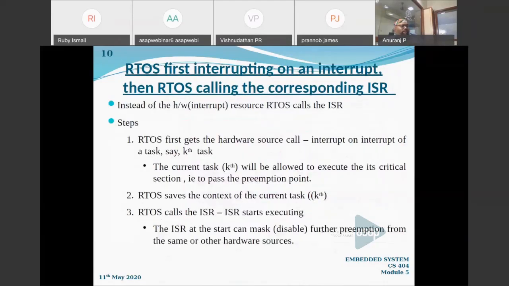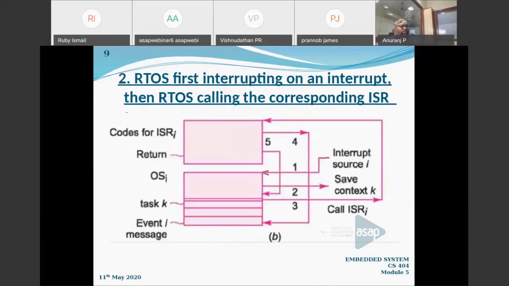And in the second step, as usual, what happens? RTOS saves the contents of the current task, right? That kth task's contents should be saved. Where will it be saved? It will be saved in the operating system memory, right? So you can see that in the second step, the task K context will be saved. Save the context of the current task. The second arrow, labeled 2, saves the context of the task.